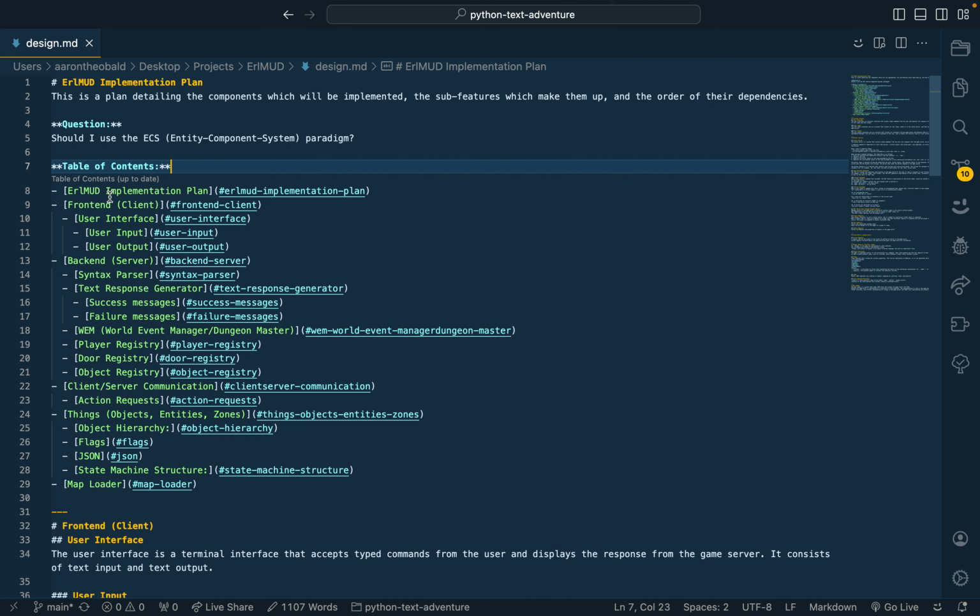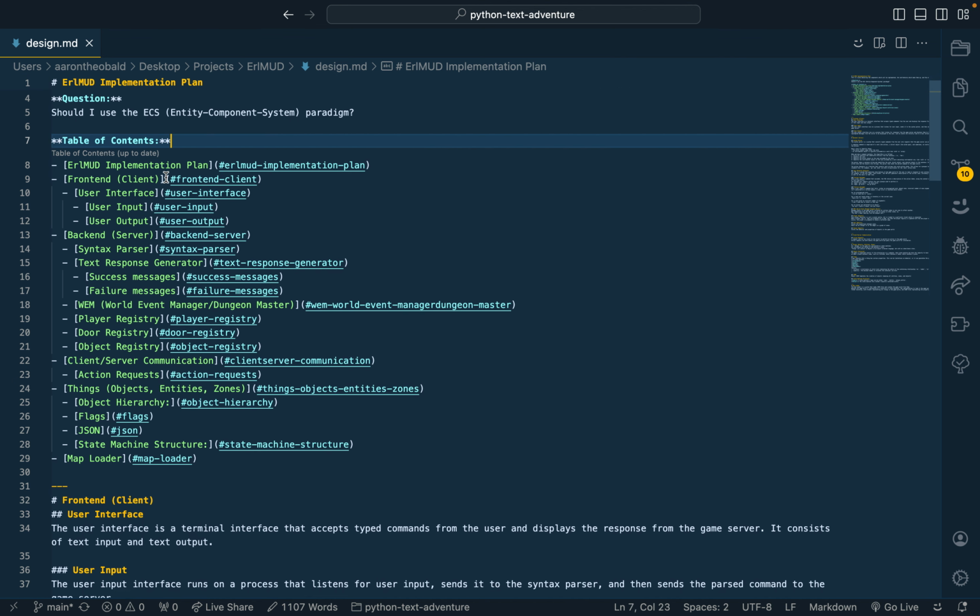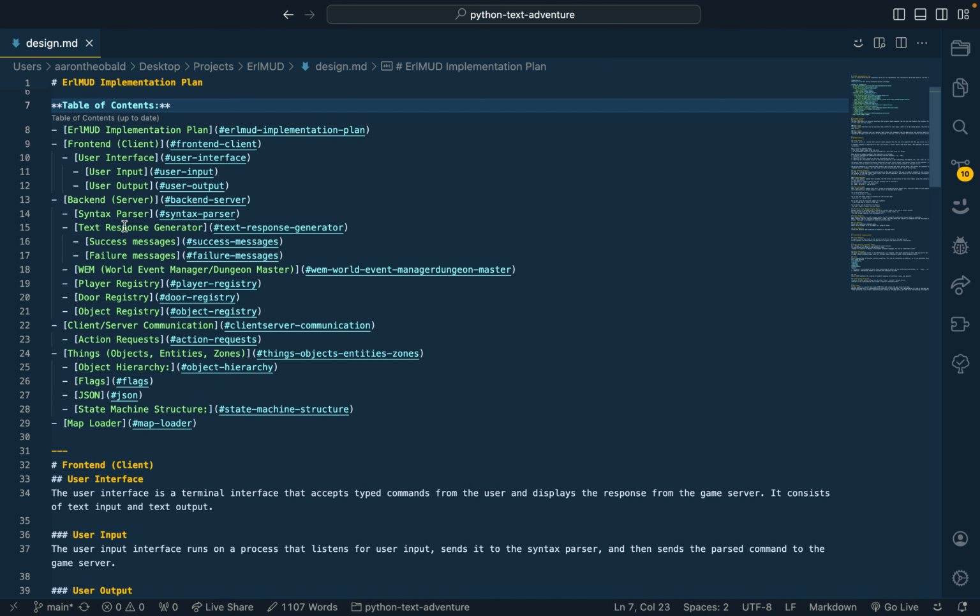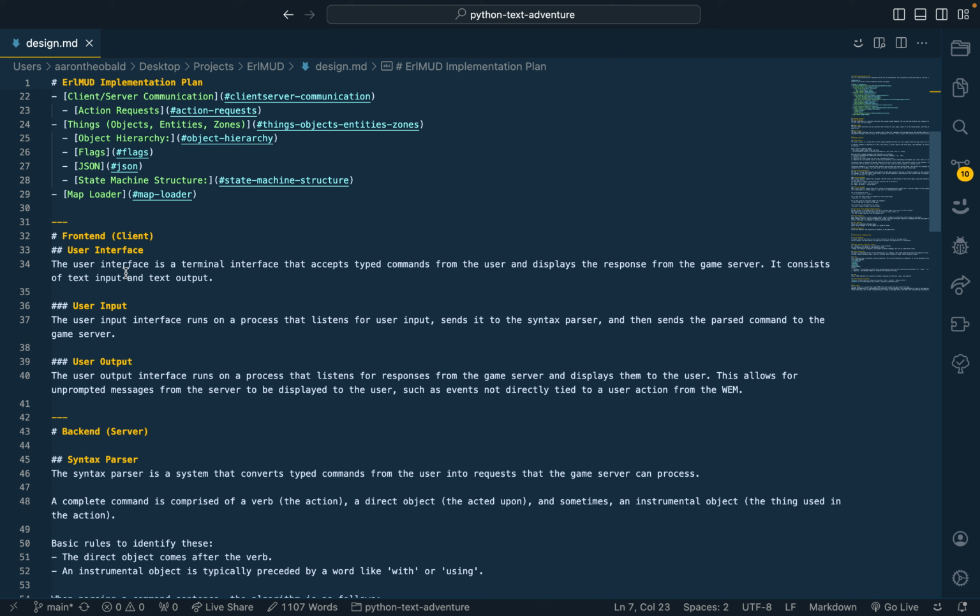So let's see, we have the implementation plan, front end, user interface. Nice table of contents right there. Because this is Erlang, my idea was to do things with processes, but I thought that with Erlang there has to be some way to easily do a multiplayer text-based game, because you could have a window that displays text to the user asynchronously from user input.